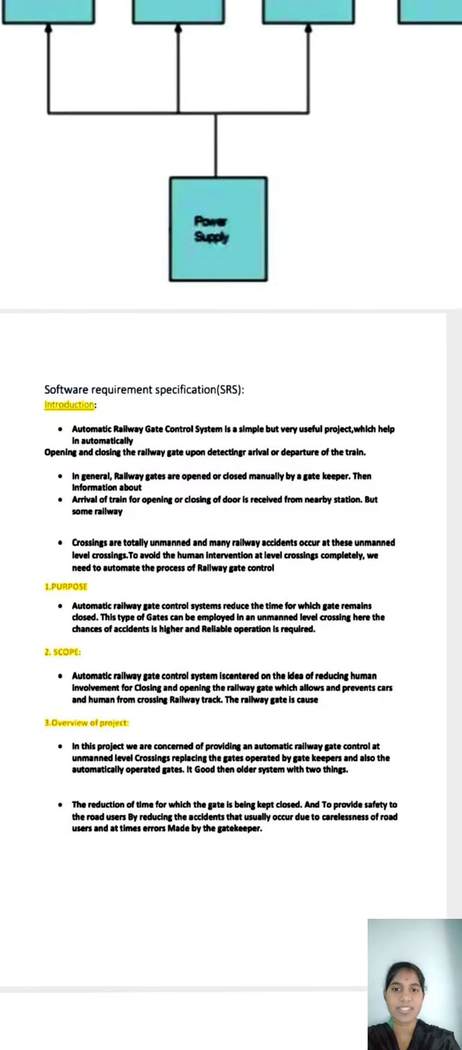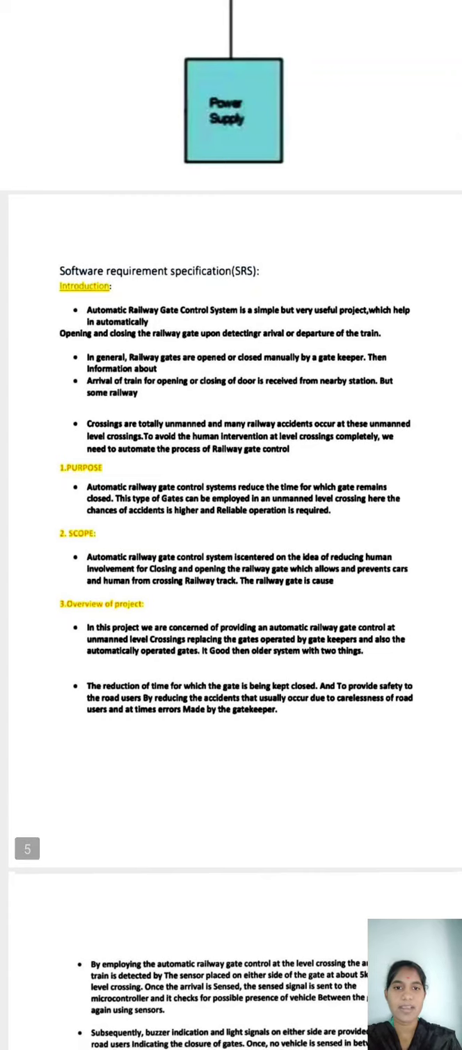Introduction of the project. The automatic railway gate control system is a simple but very useful project which helps in automatically opening and closing the railway gate upon detecting the arrival or departure of the train. In general, railway gates are opened by the gatekeeper by knowing the information from the previous station. But some railway crossings are totally unmanned, and mainly railway accidents occur at these unmanned level crossings.